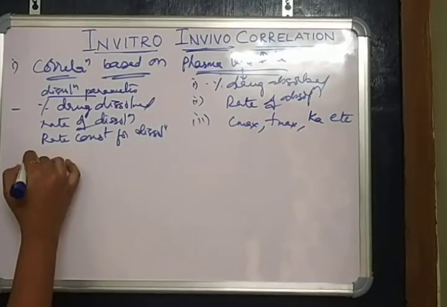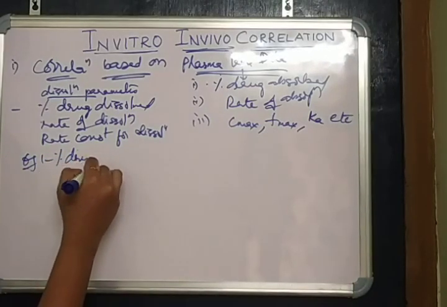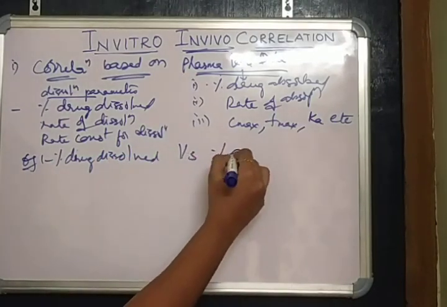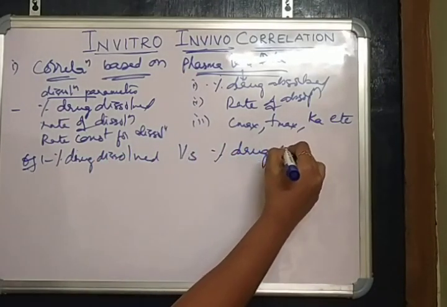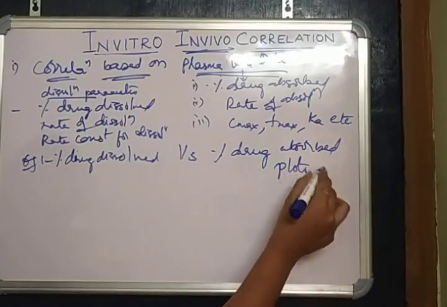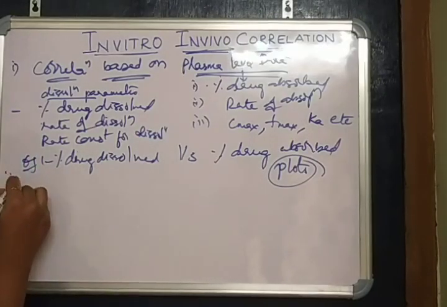Those must get a linear relationship with the dissolution parameters. For example, percentage drug dissolved versus percentage drug absorbed plots. We have to plot those test results, percentage drug dissolved versus percentage drug absorbed. We plot a graph and if we can obtain a linear relationship, then that correlation is a good and acceptable correlation.